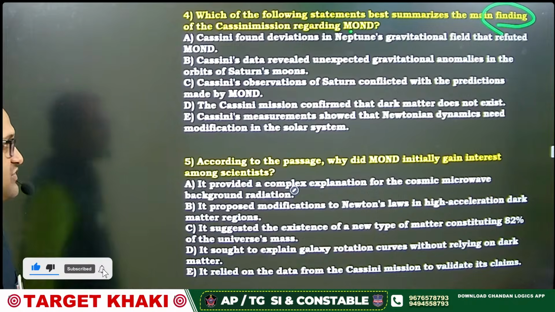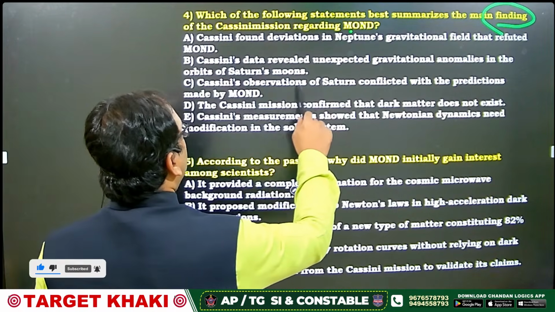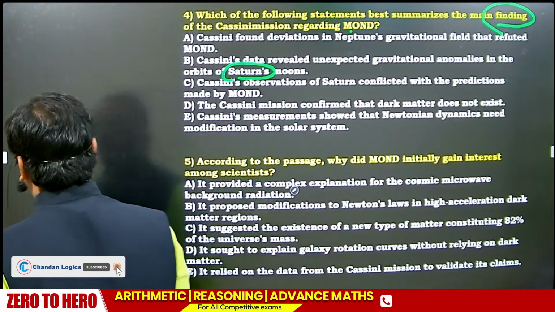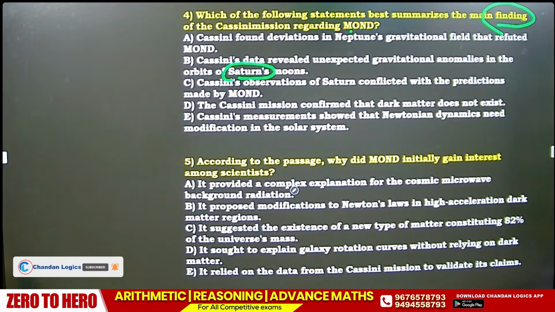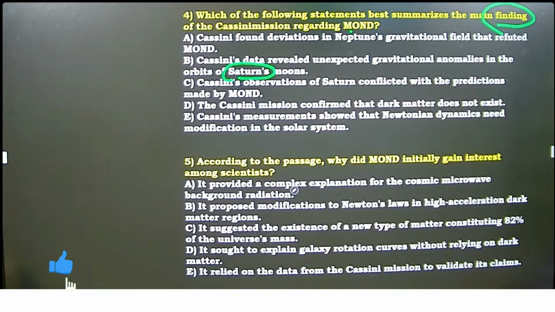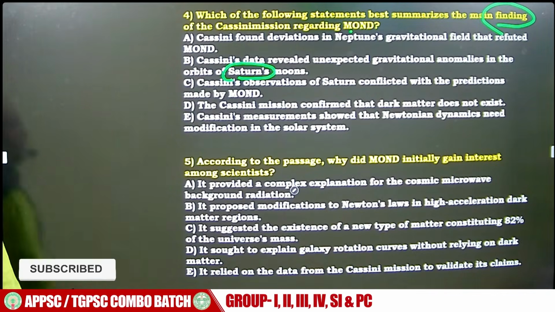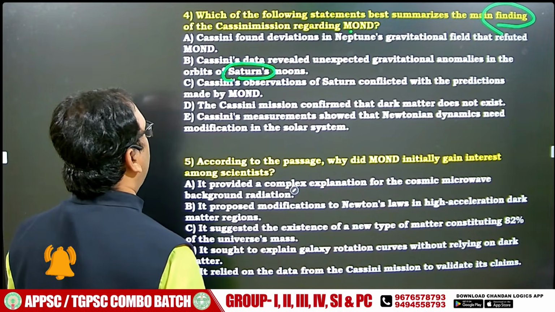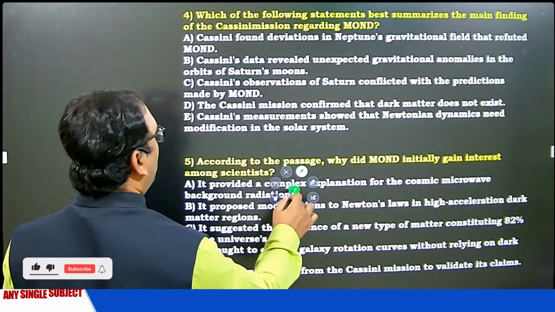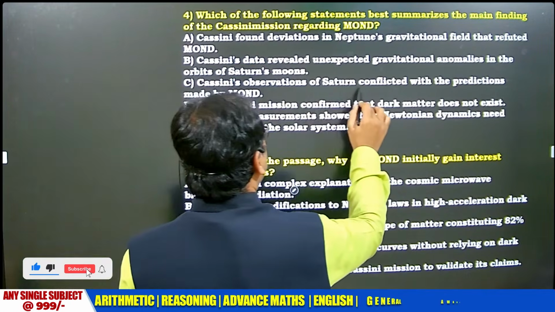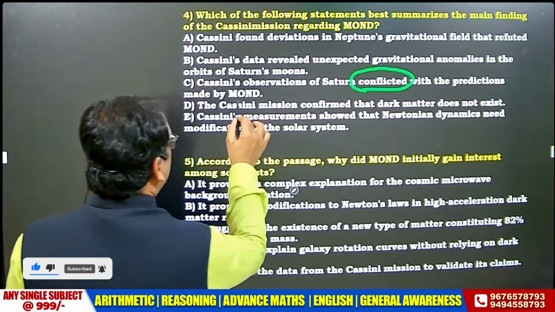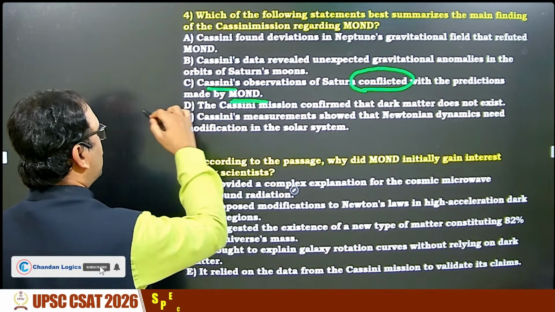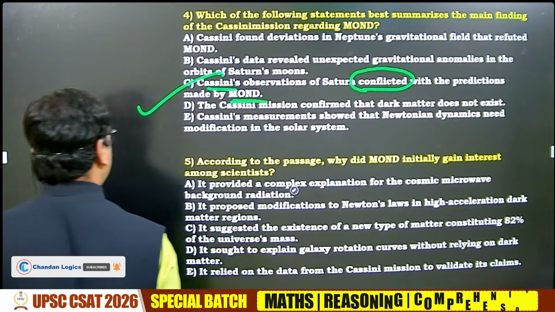Yes, the observation of Saturn. So when we talk about the Saturn issue, that became the biggest issue. Cassini's data revealed unexpected anomalous orbits. No. It is about conflict. Cassini observation conflicted with MOND. Cassini observation is different. MOND observation is different. So, MOND failed.